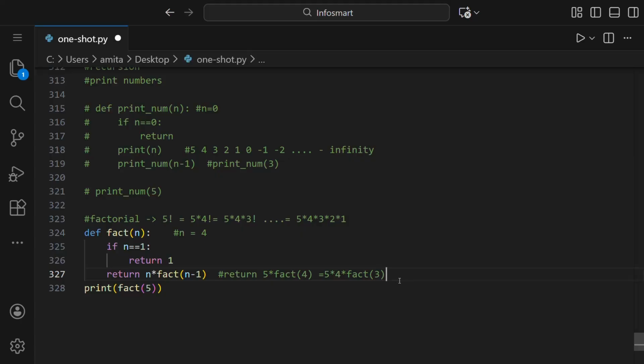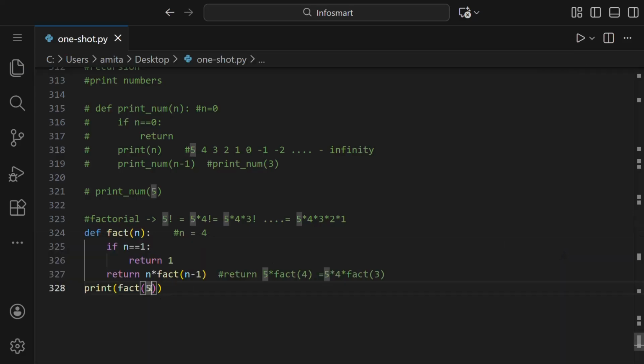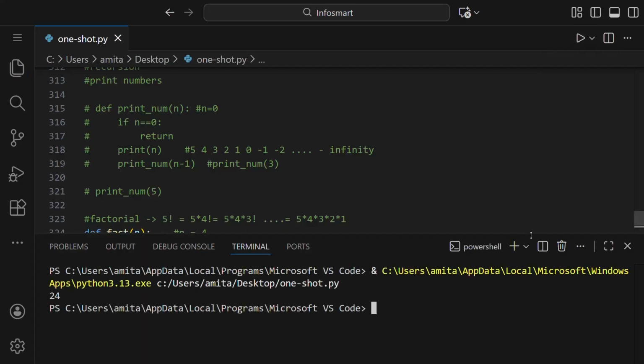And don't worry about what a stack is, because it is a data structure which is not yet taught to you as a beginner. We'll read about it later. So this is how a factorial function works. Let us see the output. So 5 factorial is 120. Let us see 4. 4 factorial is 24. So we got 24 here.